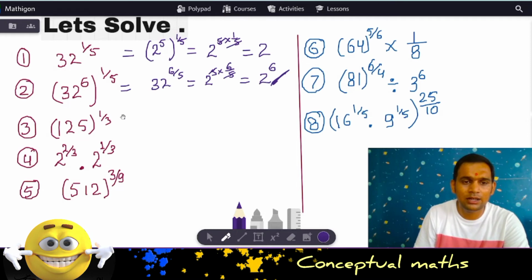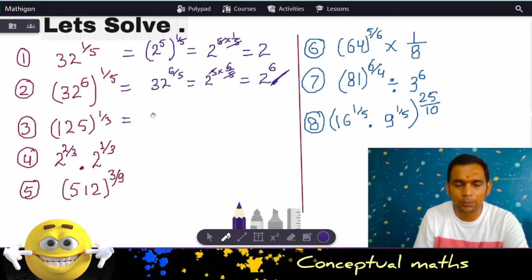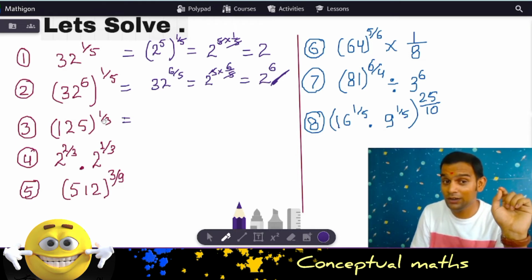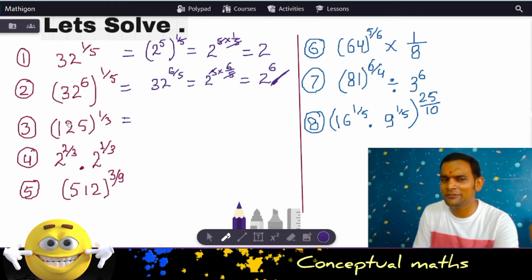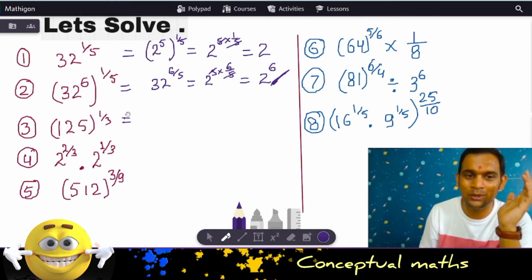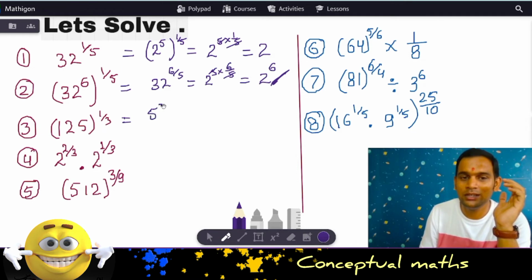Similarly, 125 to the power 1 by 3. So how can I write this? Try to observe. Over here in the denominator, I have 3. So can I write 125 in some way so that the power is 3? Obviously, we can. 5 to the power 3, to the whole power 1 by 3.